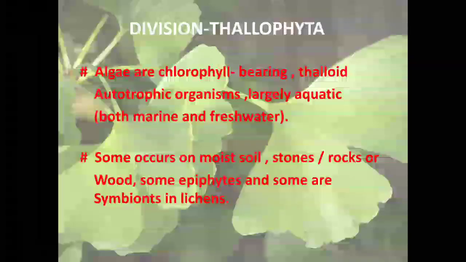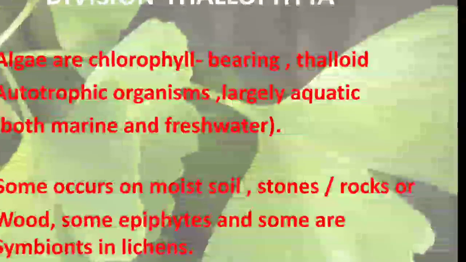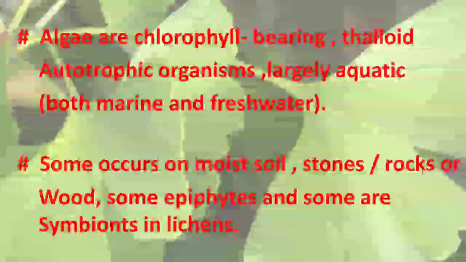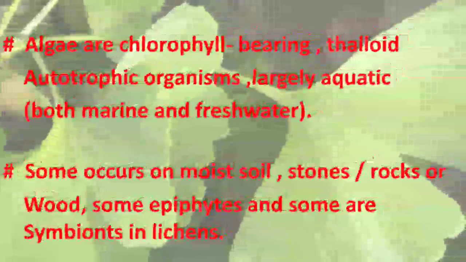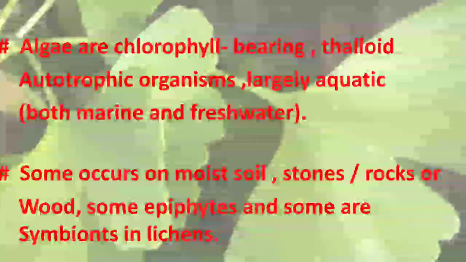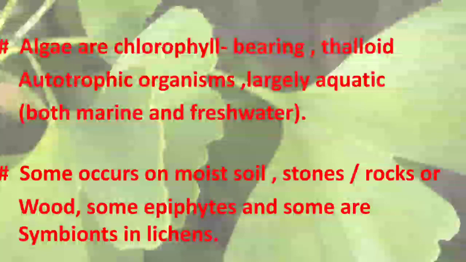Now we have to study the first division. The first division is known as the thallophytes. The thallophytes are mostly algae, having chlorophyll and bearing a thalloid, thallus-like structure. They are autotrophic in nature because they have chlorophyll in their tissues, in their cells. So they are autotrophic organisms, and they prepare their own food.